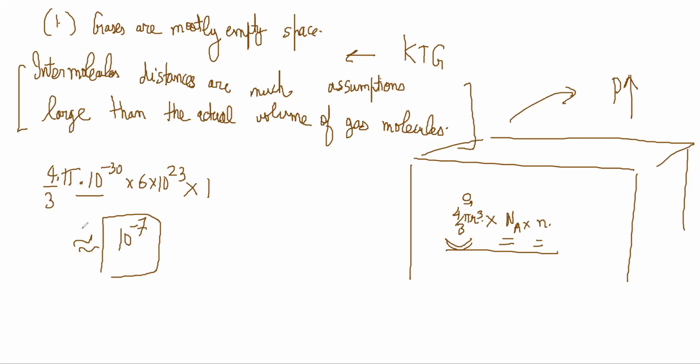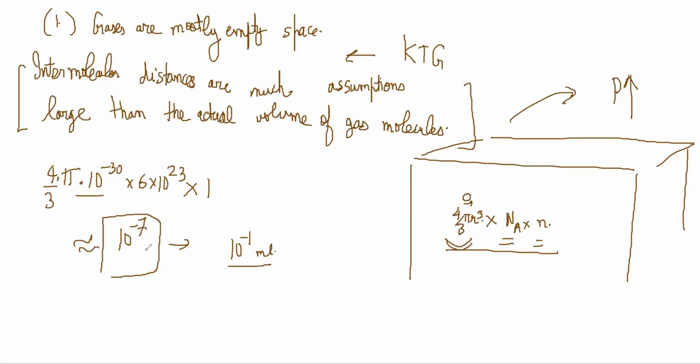This is in meter cubed, so you can say it is 10 to the power minus 1 ml or something, like 0.1 ml.